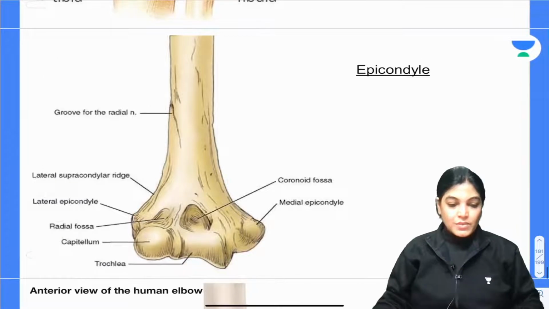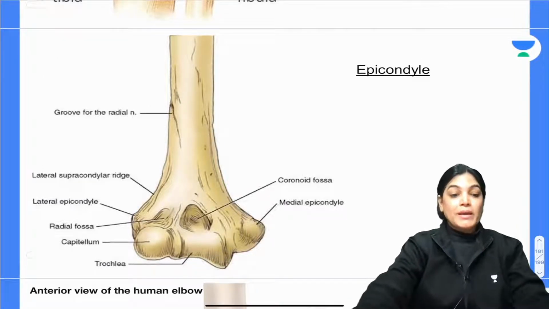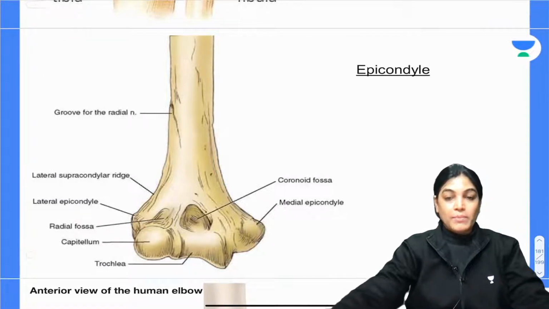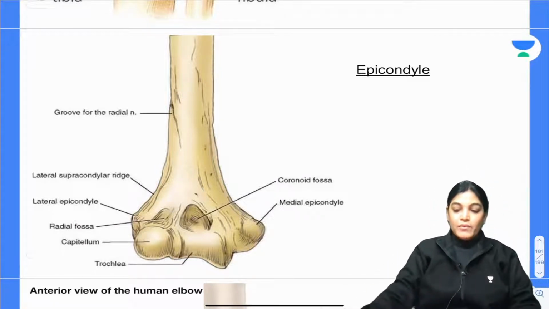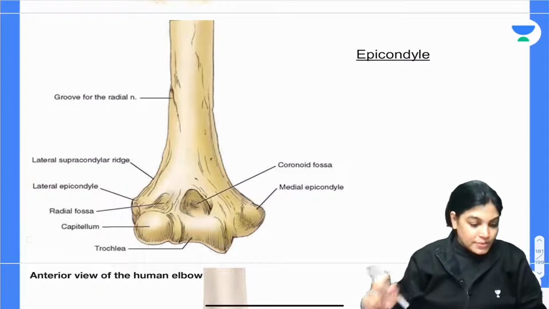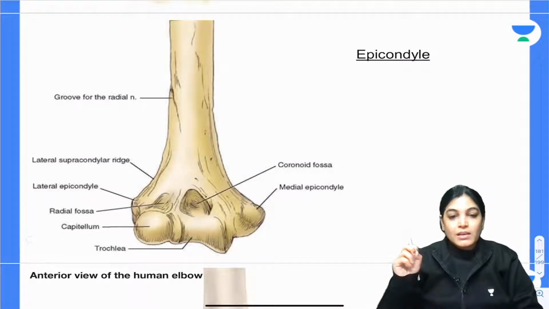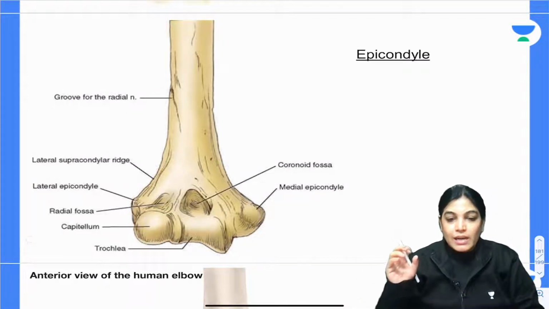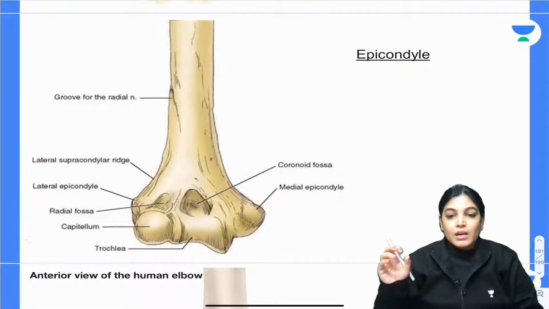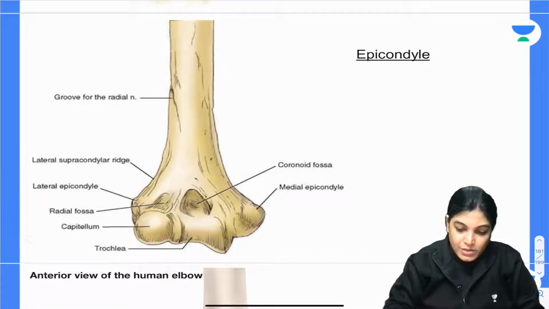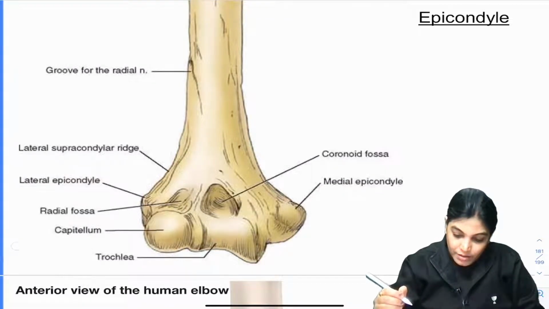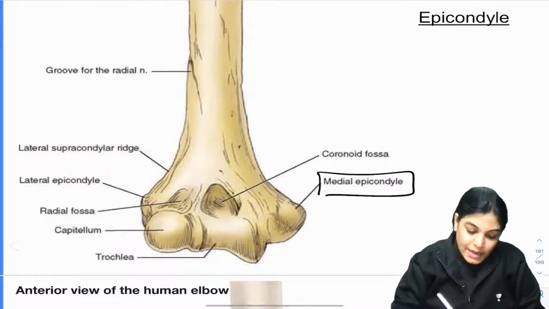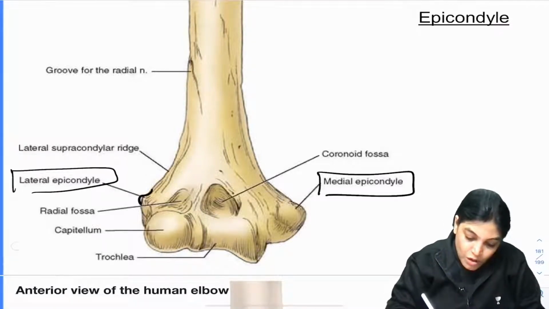Okay, now the next term which I want to explain is epicondyles. When I am using the term epicondyles, it means non-articular bony projections situated above the condyles. So if you see, this is the condyles, and just above the condyles, the medial epicondyle is there and this is the lateral epicondyle. So these are small projections.